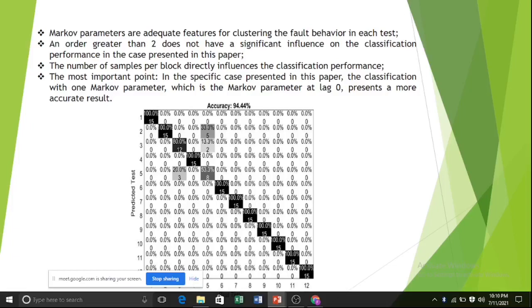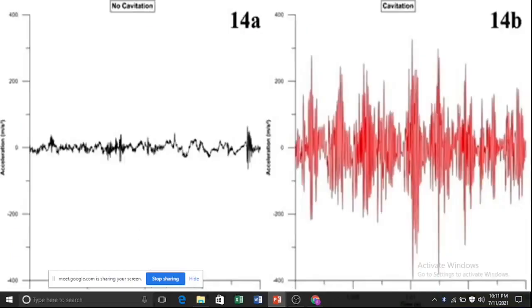So we have to solve the fault in the pump with no cavitation in it, so the pump works with 100% accuracy. But in these cases, we have to demonstrate some tests to see the result, and the results of some data blocks were not 100% accurate, unlike another block which had 100% accuracy. Next slide.